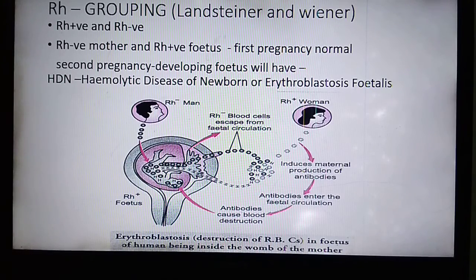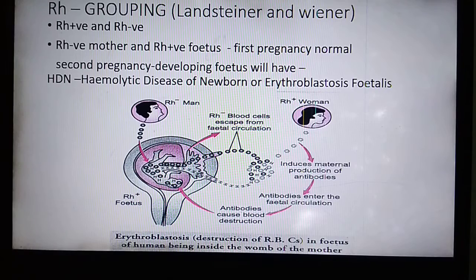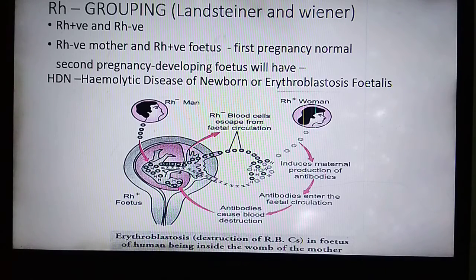If such a mother gets pregnant again with an Rh positive fetus, then the fetus will be exposed to anti-Rh antibodies, which were produced by the mother in the earlier pregnancy.